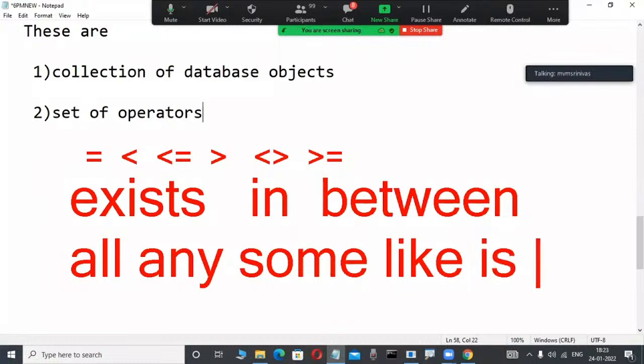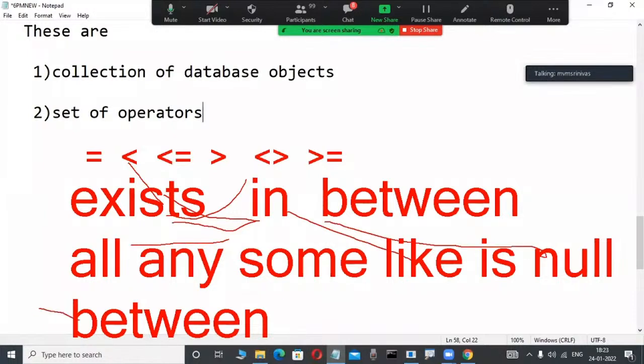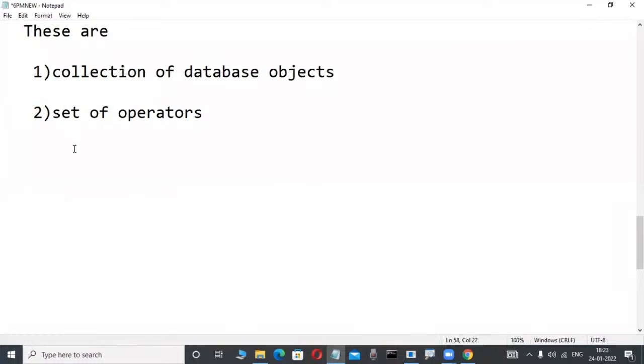LIKE is an operator, IS NULL is an operator, BETWEEN is an operator. So many special operators are there. What is EXISTS, what is IN, what is the difference between EXISTS and IN, where we are using them, what is the performance tuning; we are learning all those things in our course. What is LIKE, what is BETWEEN, where we are using them. Through these operators we are operating only. That's easy. But not only these two are easy, the first two are very easy, another one is there. That is a key concept.